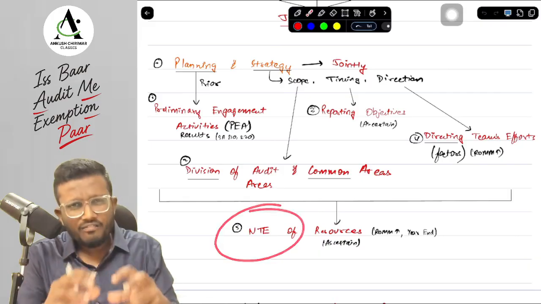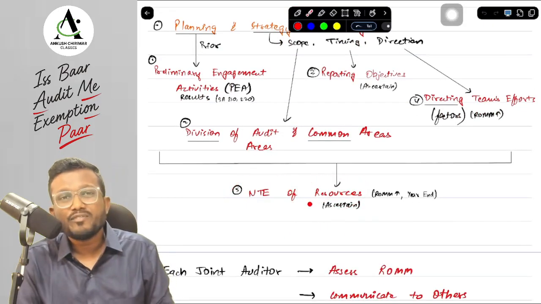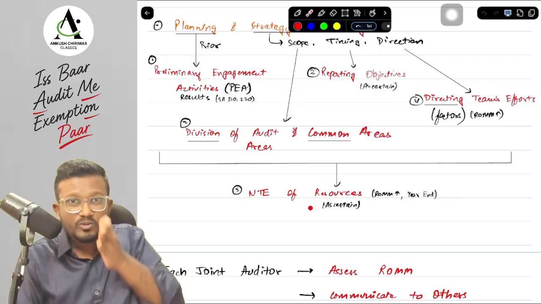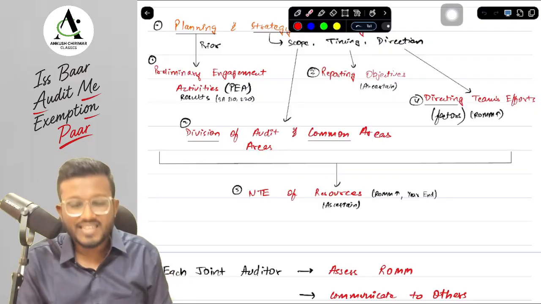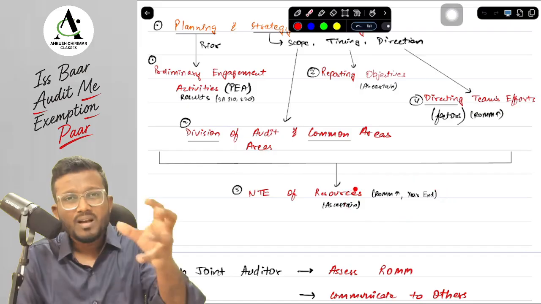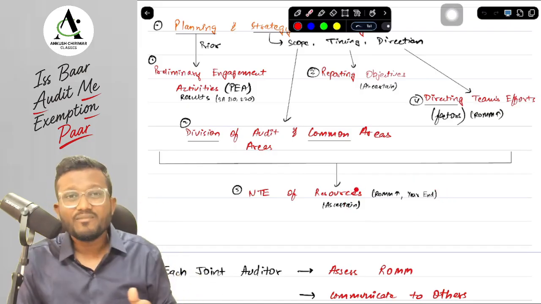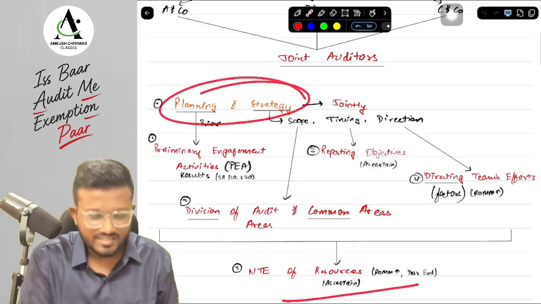Next, while planning and strategizing, we will ascertain the NTE of resources. What is NTE of resources? Nature, timing, extent. What resources we need, when the resources are needed, and to what extent, meaning the quantity of resources we need. Suppose there is more ROMM, so more resources are required. As for timing, at the year end we need more resources. Something like that we will ascertain while planning and strategizing the joint audit.